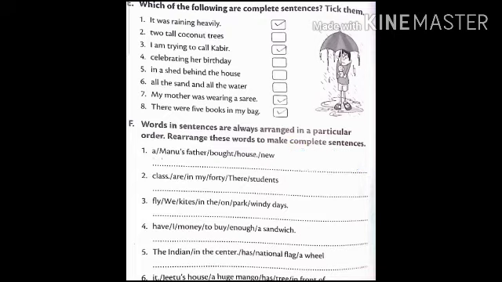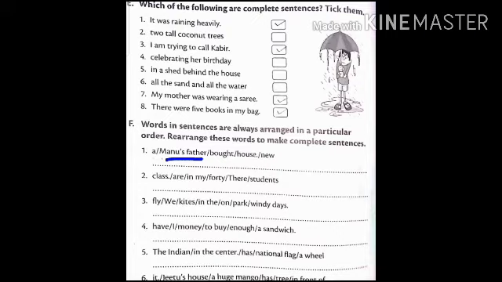So let's start the first sentence. Who is the doer here? Manu's father. So first we will write Manu's father. Then verb, bought. Manu's father bought a new house. Full stop. M is capital dear, because it starts the sentence.